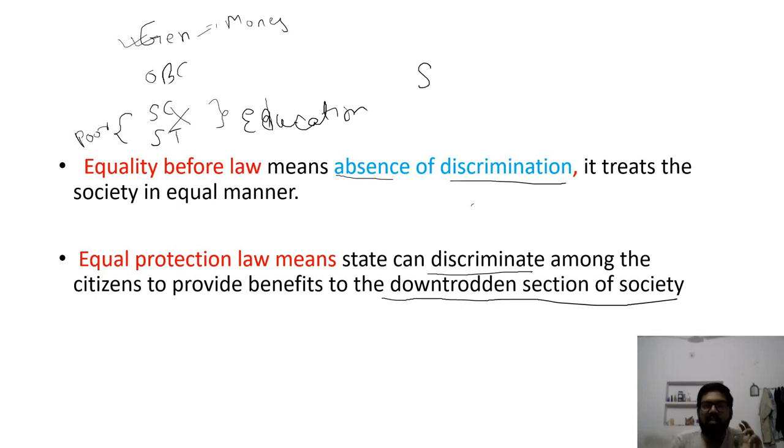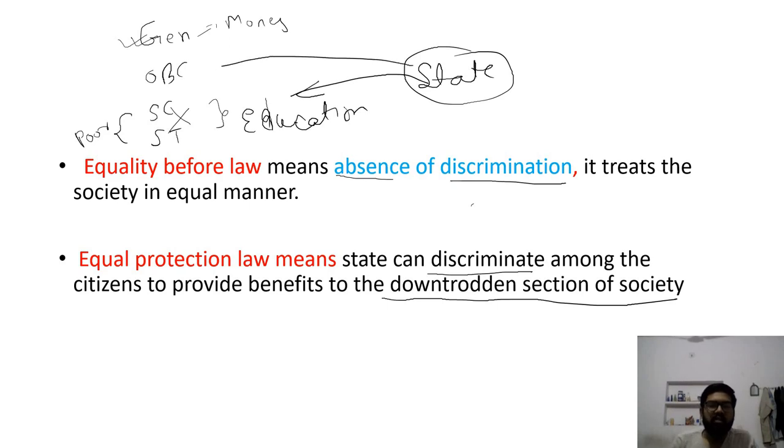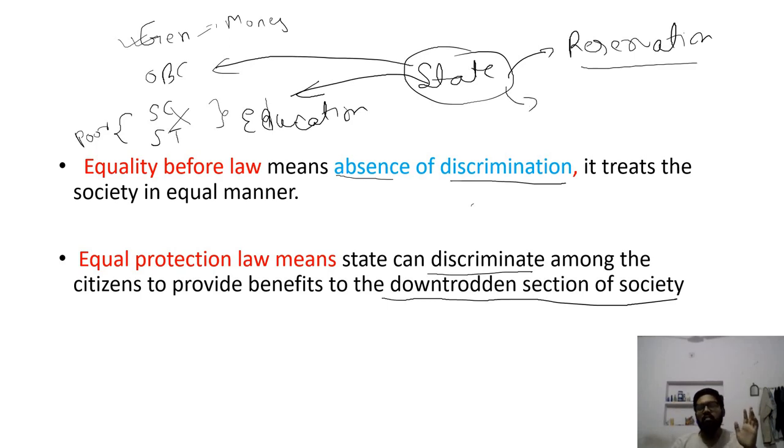So this is the responsibility of the state to do something for these socially and economically backward classes. For that, the state comes up with some policies like reservation, some money distribution, some facilities. These are provided by states only. So this is equal protection of laws and equality before law.